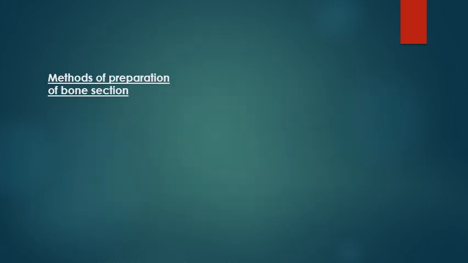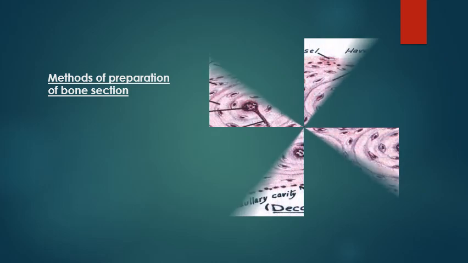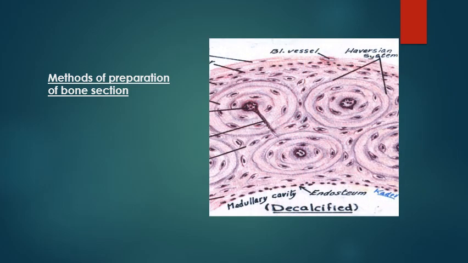How to prepare a bone section? It's difficult to prepare the bone matrix. Why? Because the matrix is solid. So first you should remove the calcium. In order to remove the calcium, I should put it in acidic media, in order to get rid of this calcium and the bone changes into soft tissue.